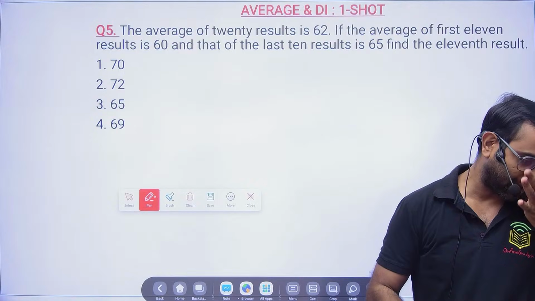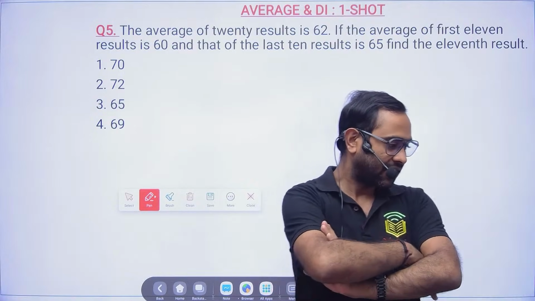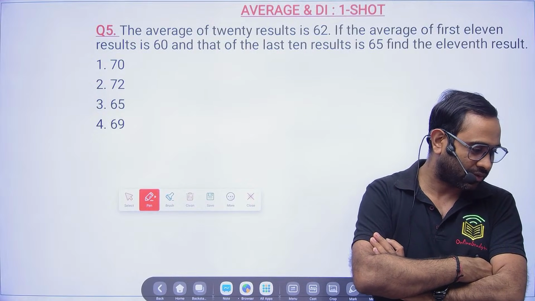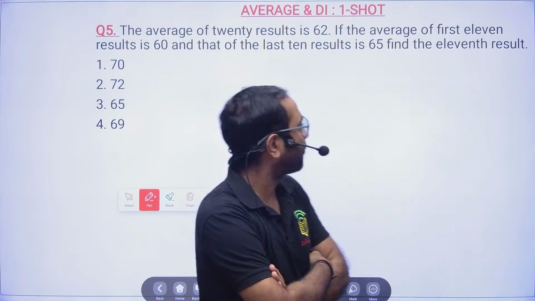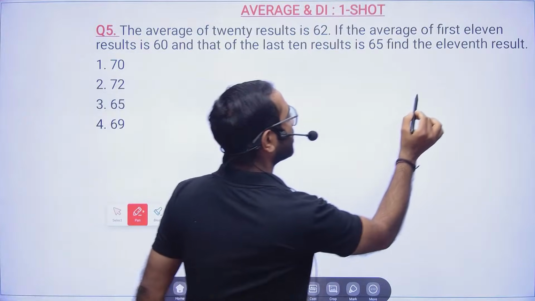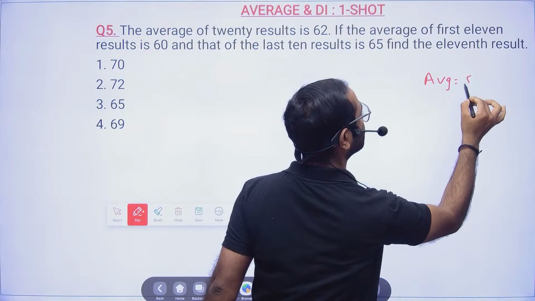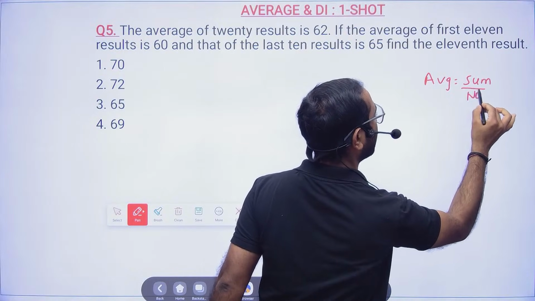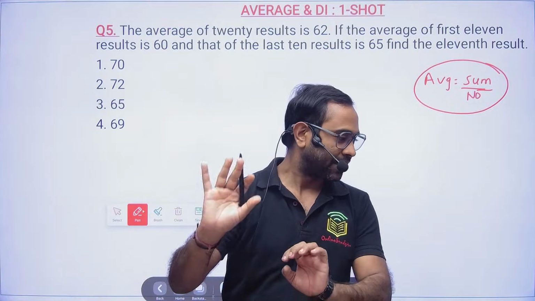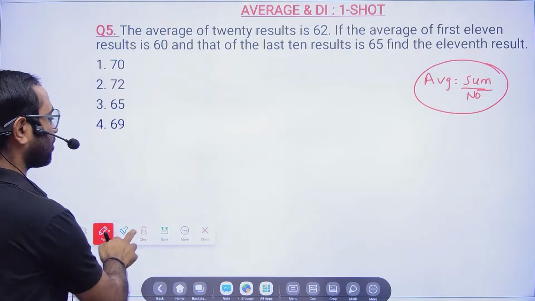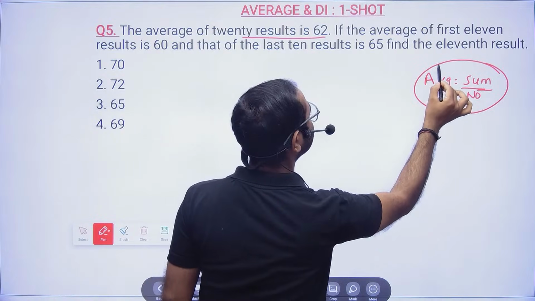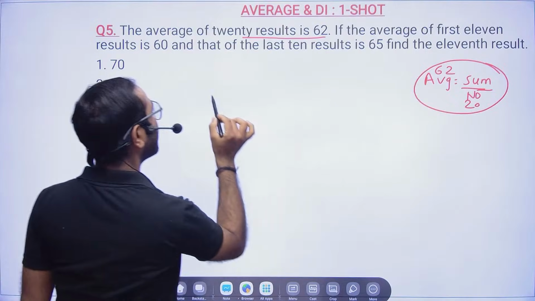Okay, your time is up now. Let's see, 70. Nayan is telling 70. Ritam is telling 70. Gopi, Jaka, Kiran. So many people are telling 70. Let's see now. The average of 20 results is 62. So friends, stop using the formula average equals sum by number. You are no more a kid, so we will start solving the questions like a pro. The average of 20 results is 62. Average is given as 62, for 20 results. So what is the sum of 20 results?